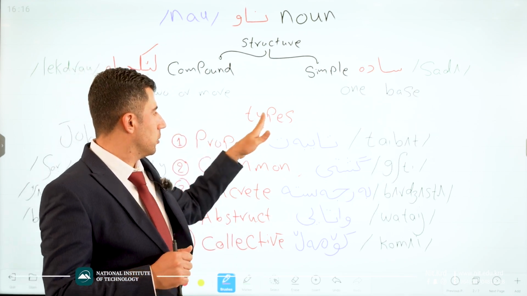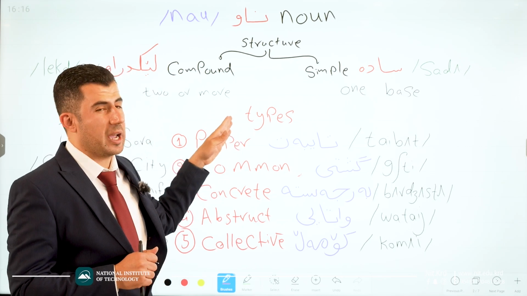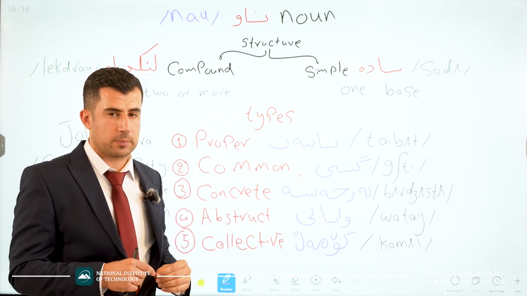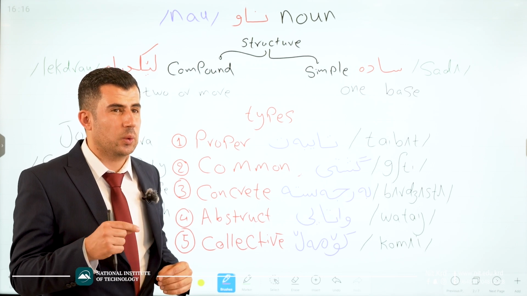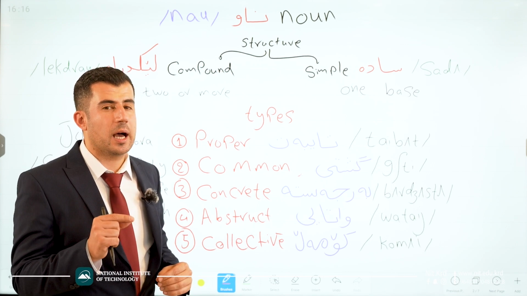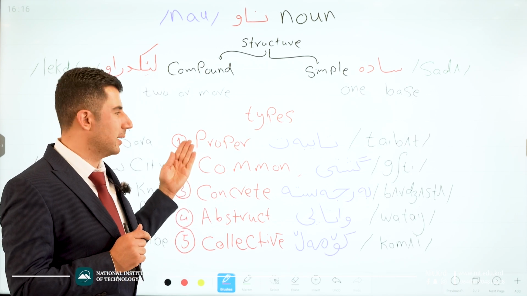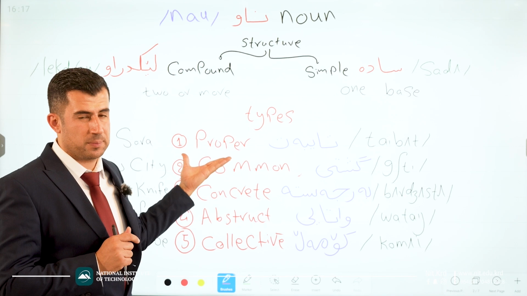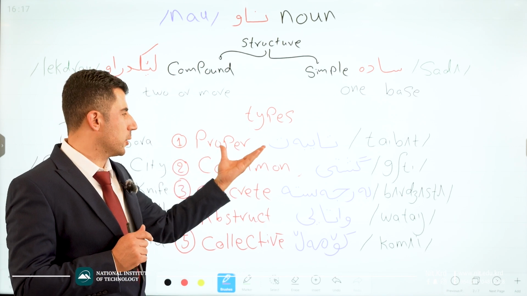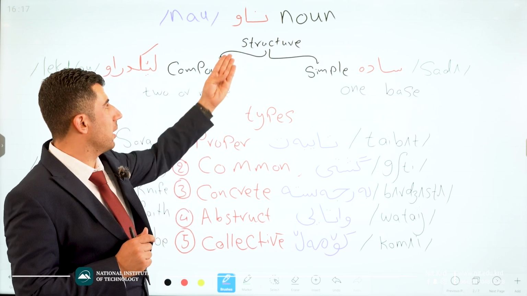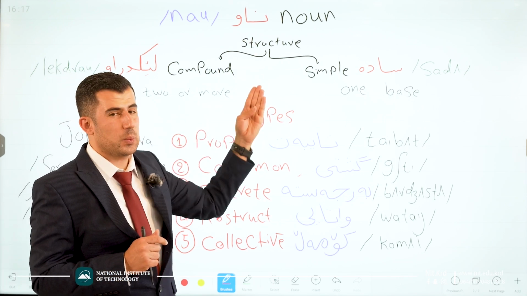Good. Right now, let me tell you types of noun in Kurdish. When we say noun in Kurdish, we say now. Be careful, please. The first type of nouns is proper noun. In Kurdish language, we say taibat. Proper noun, it becomes nawi taibat.